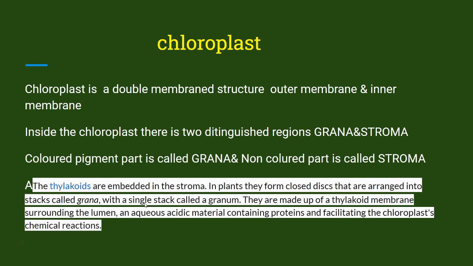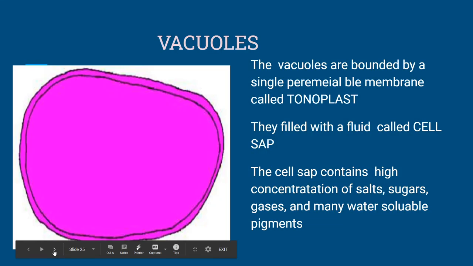The thylakoids are embedded in the stroma. Next, vacuoles. The vacuoles are bounded by a single permeable membrane called the tonoplast. They are filled with a fluid called cell sap. The cell sap contains high concentrations of salts, sugars, gases and many water-soluble pigments.